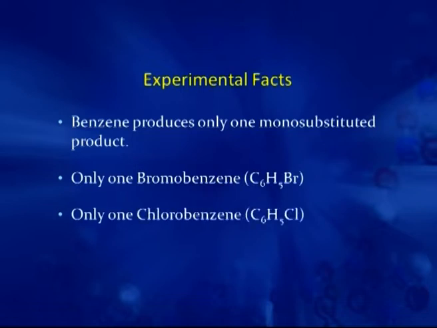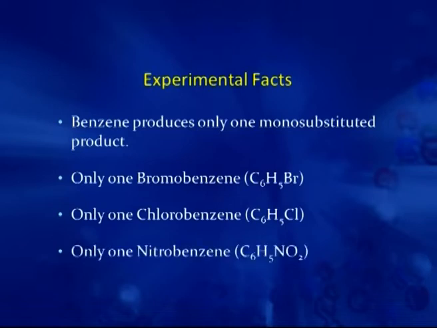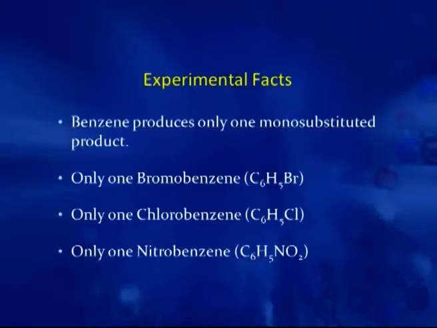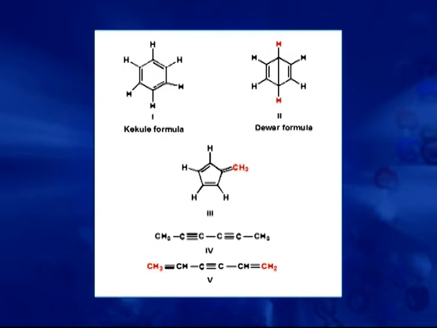On nitration, it gives only one nitrobenzene. That means all the hydrogens in benzene are equivalent, so that replacement of any one hydrogen gives the same monosubstituted product.